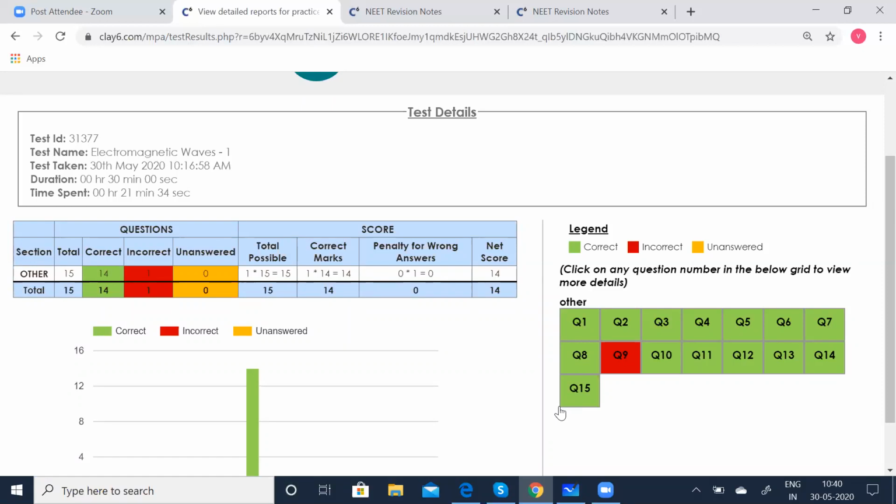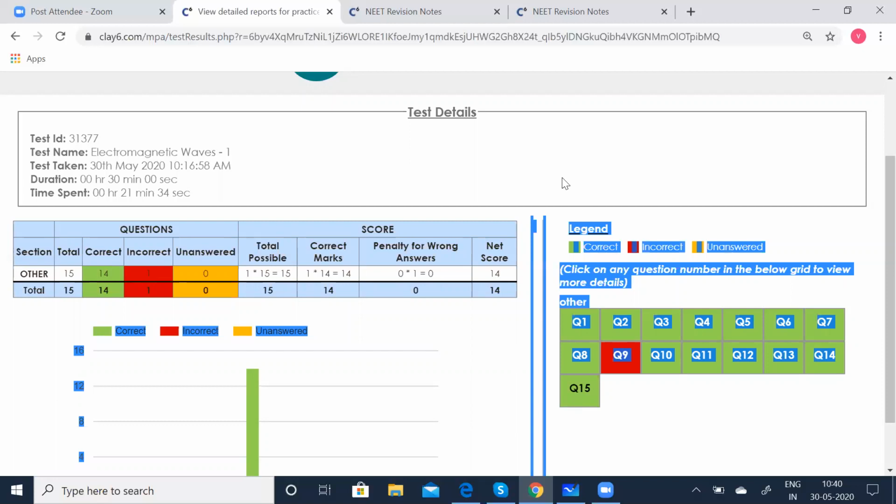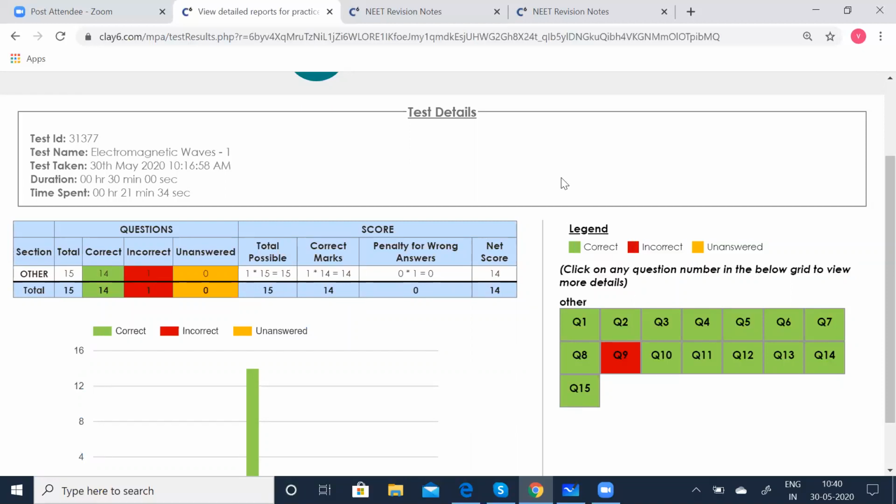So go through the concepts again and again. Take the test, go through the revision notes. You can take these tests any number of times until you are satisfied with the final answers.